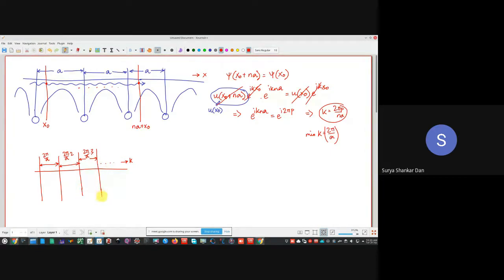Then what is the significance of this? Whatever was x, you are simply making a reciprocal of it, a, and 2 pi is a number. So here, what was the situation? This was 0, this will be a, this will be twice a, this will be thrice a, like that, isn't it? So we are also doing the same thing, just we have reversed the notation of the axis. So we will make it 2 pi by a, 2 into 2 pi by a. So the lattice constant, so to speak, is now 2 pi by a.